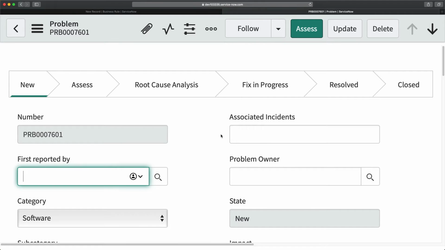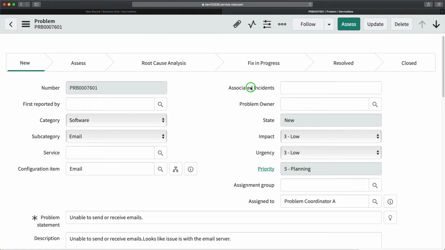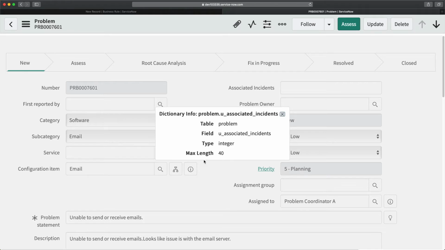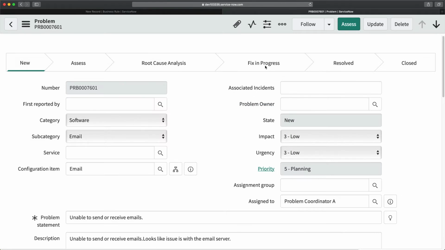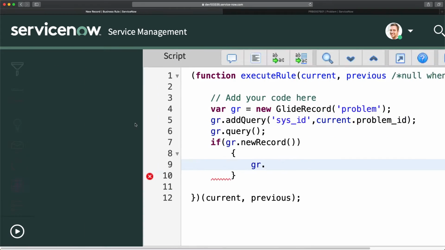Here is the field. If I right click here, we have this field, u_associated_incidents. I will do show and copy this, cancel this one, come here, make it a little large.